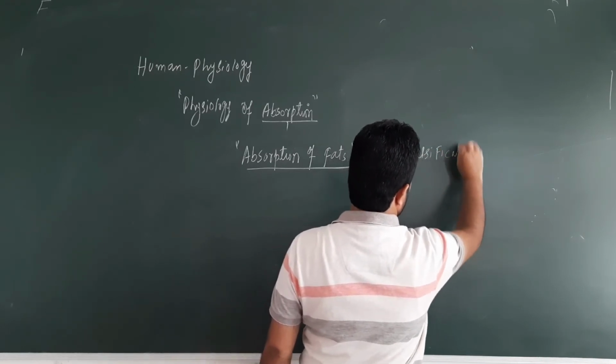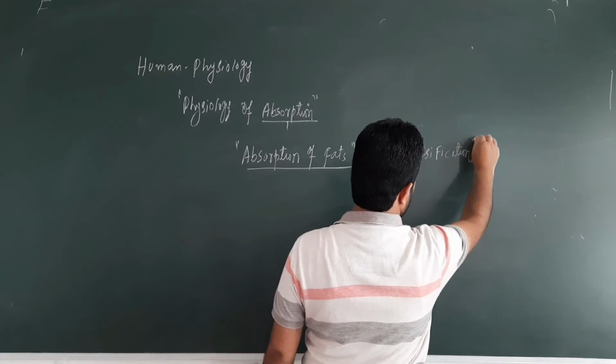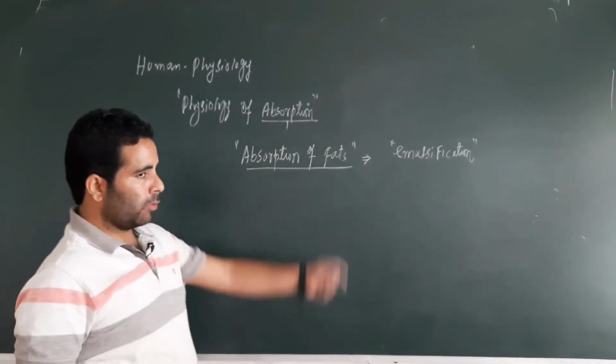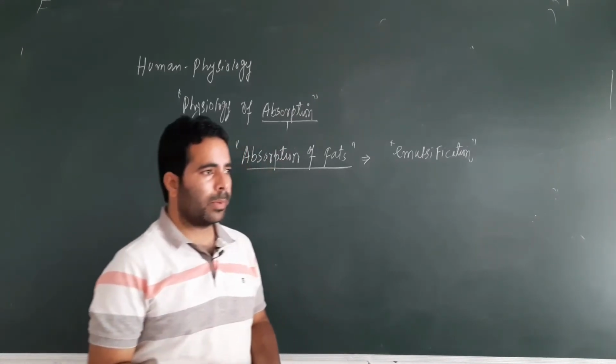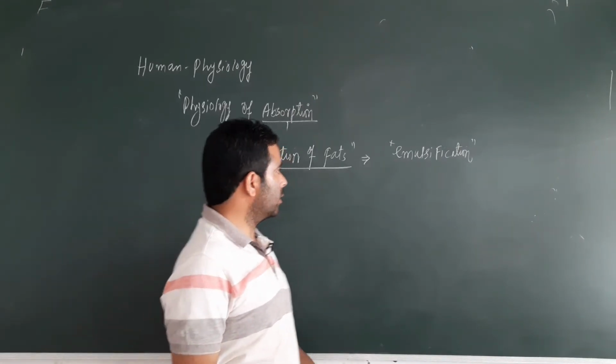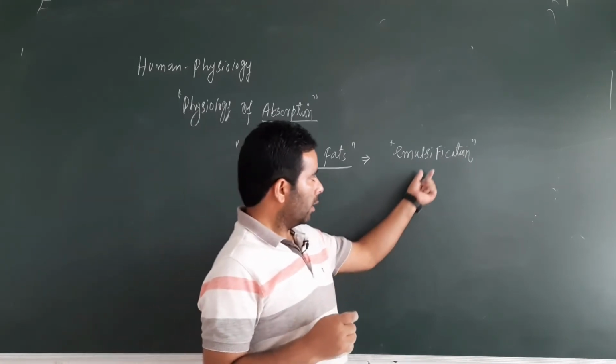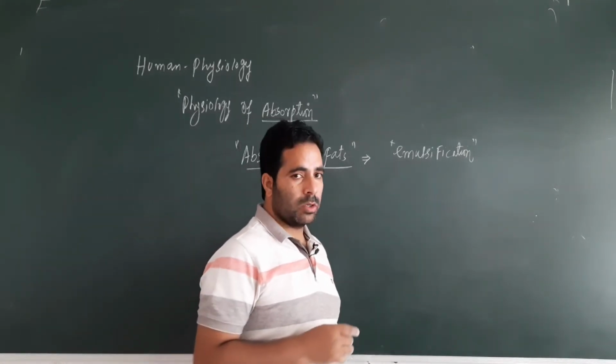Emulsification, we have last time discussed the emulsification, right. So emulsification, where the fat molecules are broken into smaller droplets due to reduction in the surface tension, and this is the function of bile salts, by the way, which are very much responsible for the emulsification of fats.